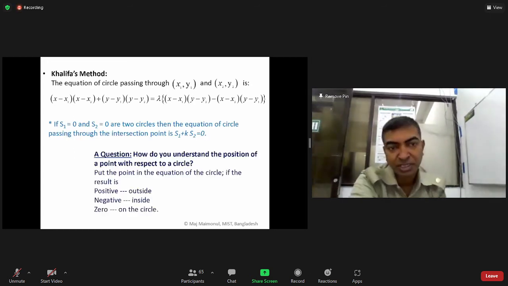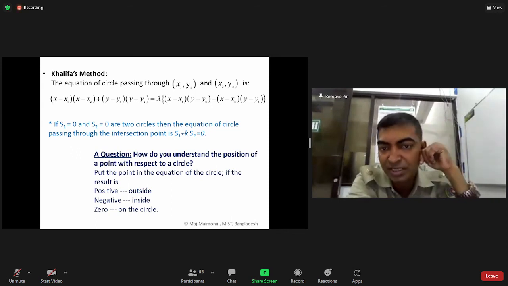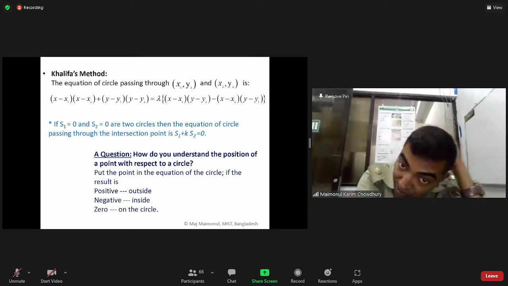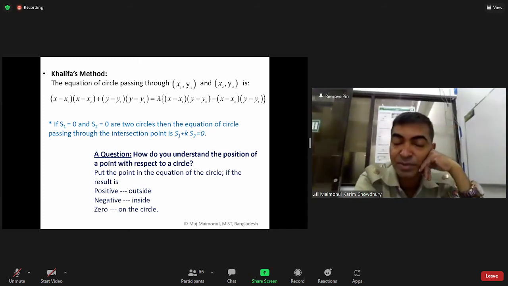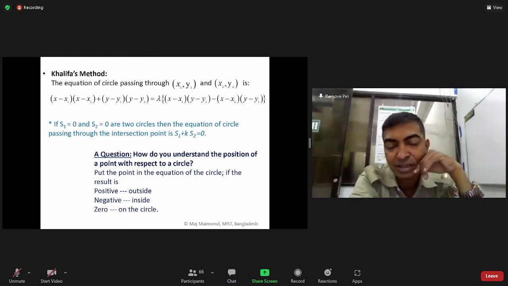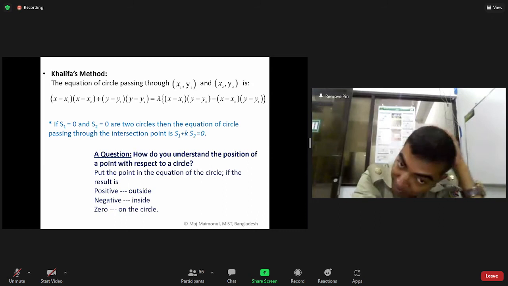So a few questions arise here. If S1 and S2 are two circles, then the equation of the circle passing through the intersection points is S1 plus K into S2 equal to 0. Then you can find out the intersecting points. So in that case, a question may arise in your mind.